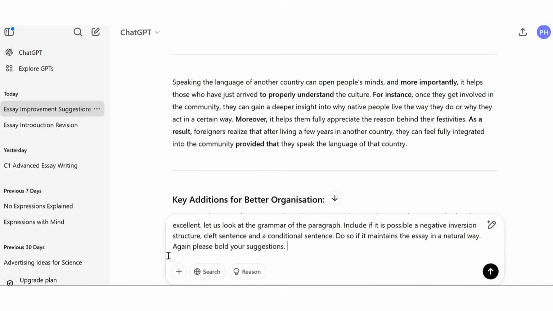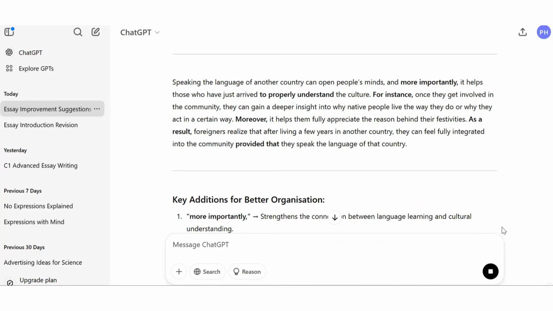Right. Okay. So now we're looking at the grammar. We've explained what kind of grammar we need to perhaps consider. We've got here, if it's possible, a negative inversion structure, a cleft sentence, a conditional sentence, but only if it makes the essay come across in a natural way. And again, we're asking for suggestions in bold. So let's see what comes up.